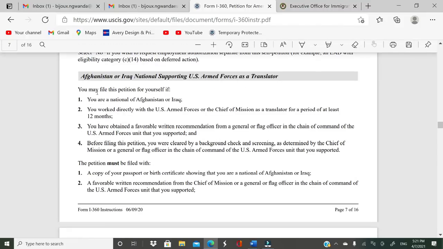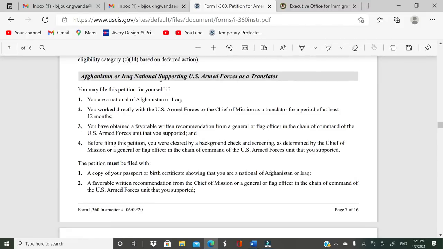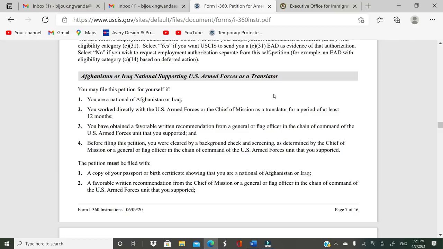Okay, and then we have Afghanistan or Iraq national supporting U.S. Armed Forces as a translator. If you are from Afghanistan or Iraq and you supported the U.S. Armed Forces as a translator, you could qualify as well, provided that you meet all those requirements.